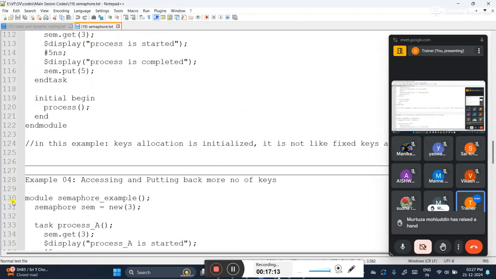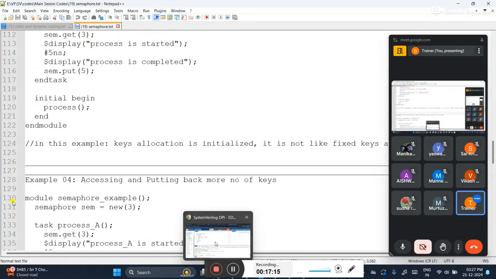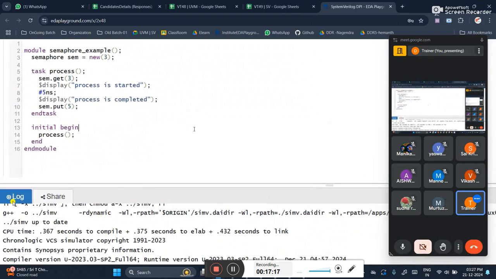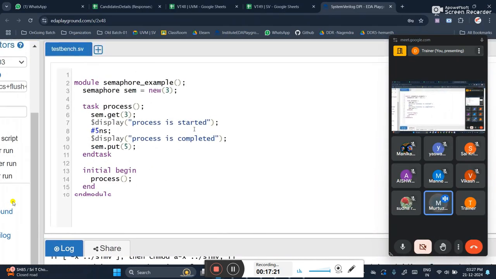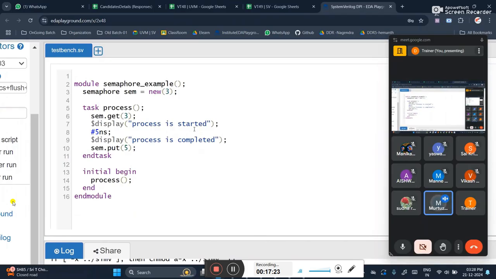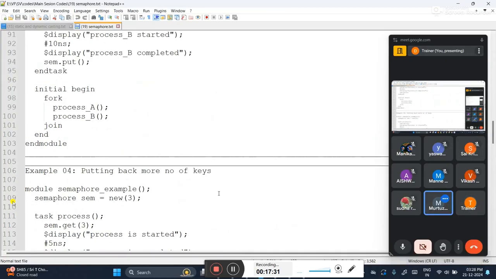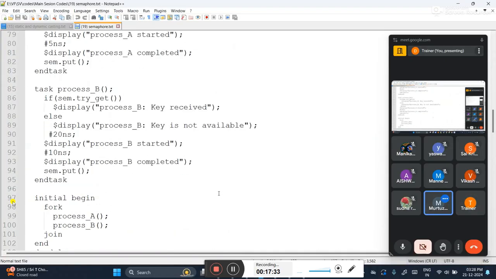Yes, Muhammad. Ma'am, we are controlling according to the fork join, right? Here fork join is not utilized. No, not in this, the previous example with the semaphore. But here how are we seeing the importance of fork join?